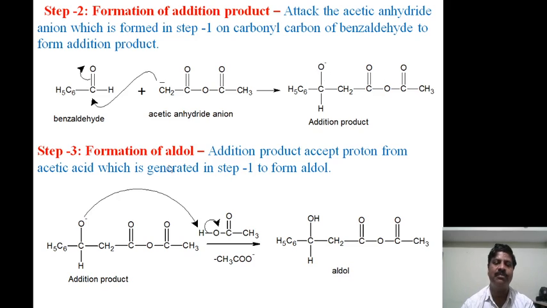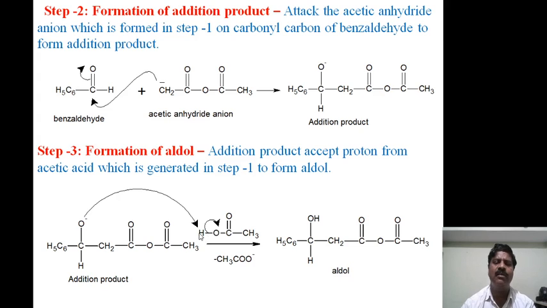The third step is formation of aldol. The addition product accepts a proton from acetic acid, which is generated in step 1, to form an aldol. So this is the acetic acid formed in step 1.